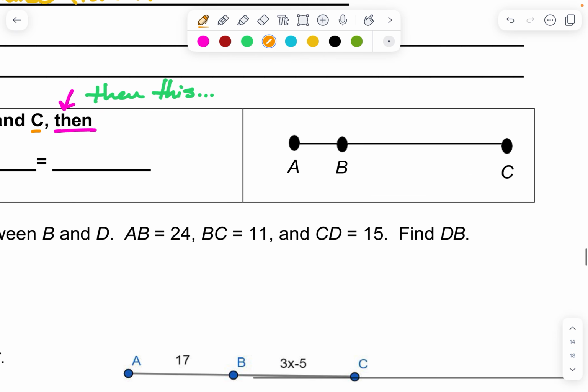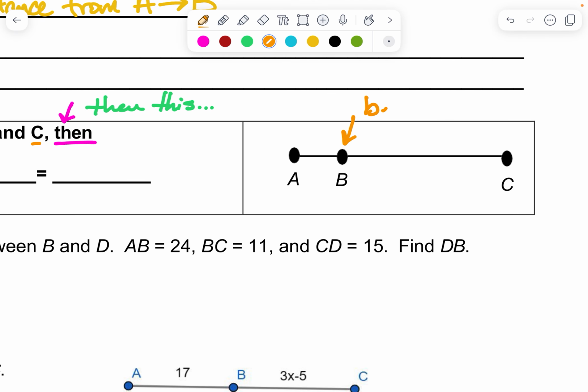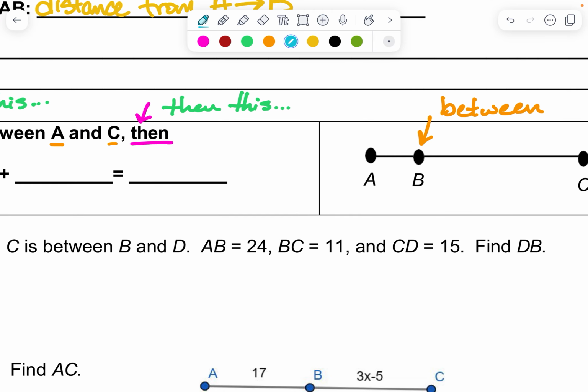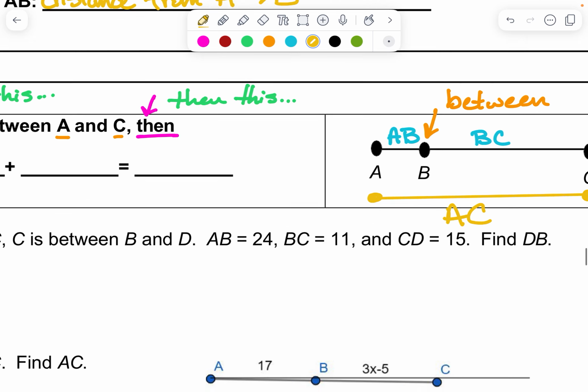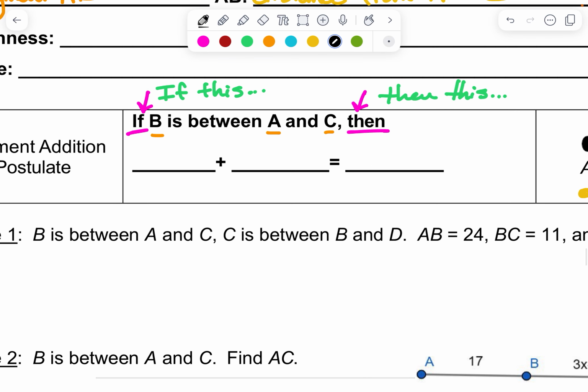And so on our notes, we actually have this picture. See how B is between A and C? So that's true. Then, if that's true, we've got two segments, AB, BC. Put them together, you get one bigger segment that we could call AC. So the way we would write that out is we would say, if B is between A and C, then AB plus BC equals AC.